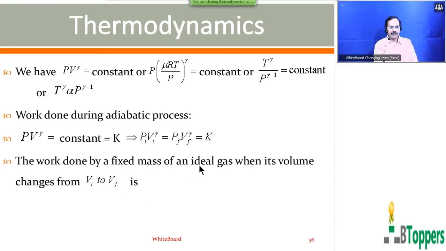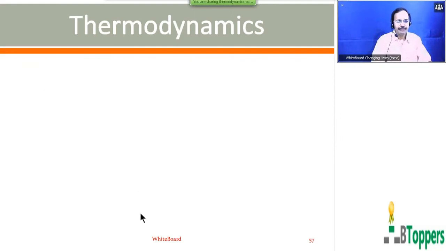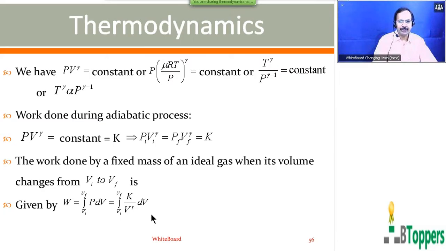Work done by a fixed mass of an ideal gas when its volume changes from Vi to Vf is given by W equal to the integral of P dV from Vi to Vf. We can substitute here P equal to K by V^γ, from the same equation. Those who are writing the notes, please take a pause and finish writing the notes up to here. I am going to show the continuation to this in the next slide.